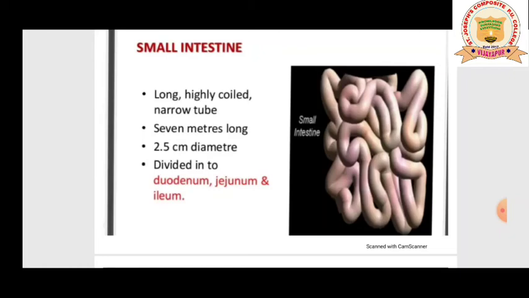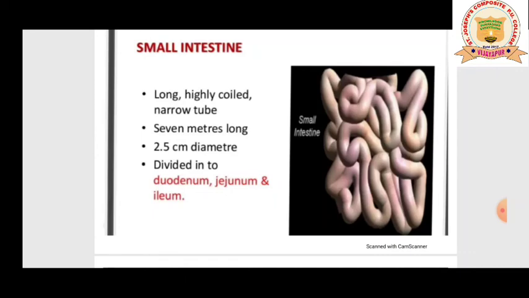It is about 7 meters long and is divided into duodenum, jejunum, and ileum. The duodenum is U-shaped, the middle portion jejunum is long and coiled, and the last one, ileum, is highly coiled. The opening of the stomach into the duodenum is guarded by, as I said, the pyloric sphincter. The ileum opens into the large intestine.